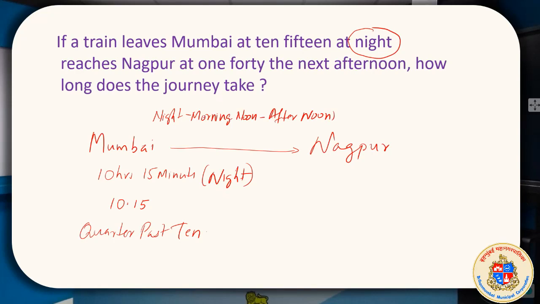So, the night 10 o'clock started, 10 o'clock 15 minutes. Then in the midnight we know that the clock restarts again, 12 o'clock, 1 o'clock, and in the morning 10 o'clock. That means as far as a clock is concerned, a rough clock for you, I will give you a good clock after this. 1, 2, 3, 4, 5, 6, 7, 8, 9, 10, 11, 12.